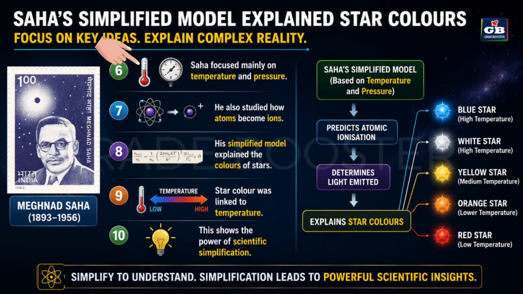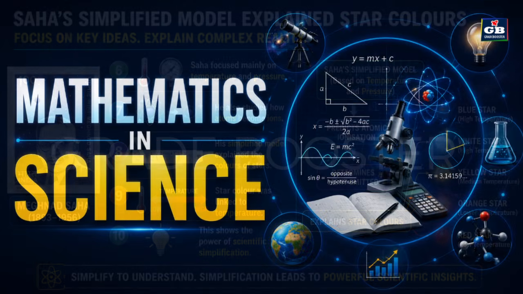Saha focused mainly on temperature and pressure. He also studied how atoms become ions. His simplified model explained the colors of stars. Star color was linked to temperature. This shows the power of scientific simplification.